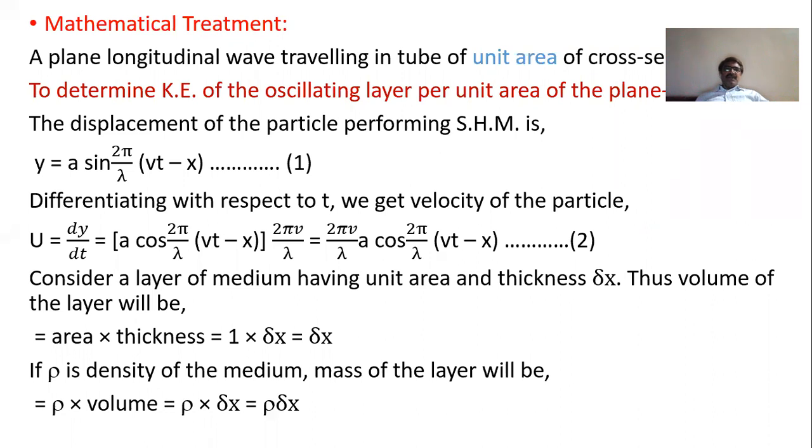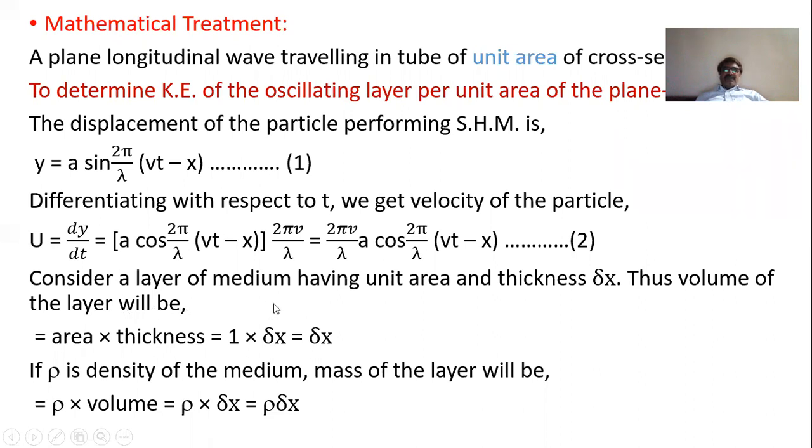When we differentiate, the sine function becomes cos, and since we are differentiating with respect to t, the coefficient of t, that is 2πv/λ, comes into the multiplication, while a remains as it is. So dy/dt = (2πav/λ) cos (2π/λ)(vt − x), and this is the velocity of the particle performing SHM.